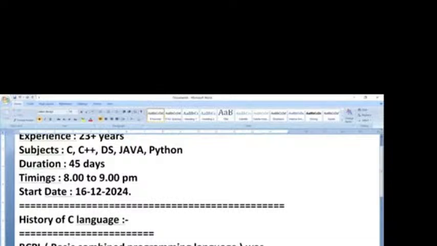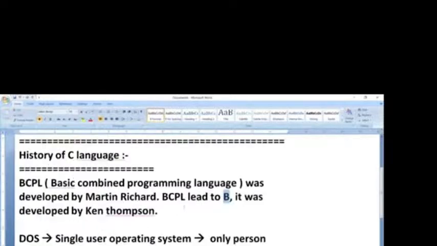By using B, they successfully developed one multi-user operating system and named it Multics. It was the first multi-user operating system. It was developed by using the programming language B. Here we have BCPL and B. These two are called typeless programming languages.